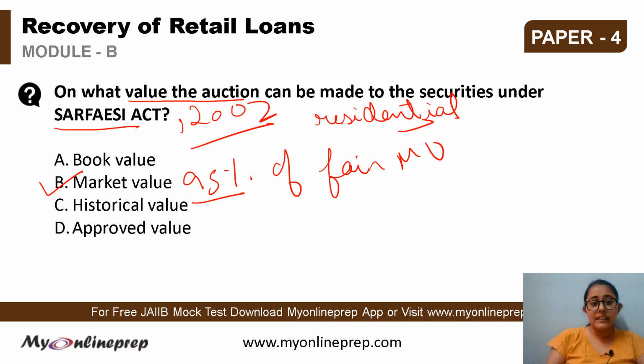And if we see when the Surface Act can be initiated or used by the banks, the loan account must have been classified as NPA. This is the first step. When that loan account has been categorized as NPA.